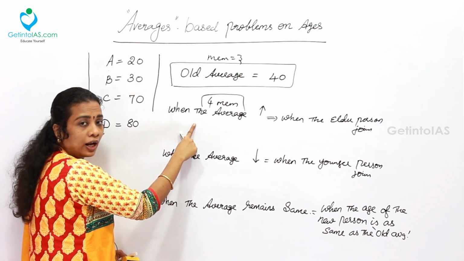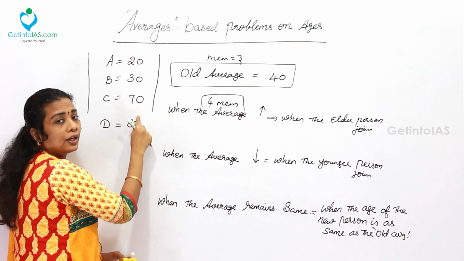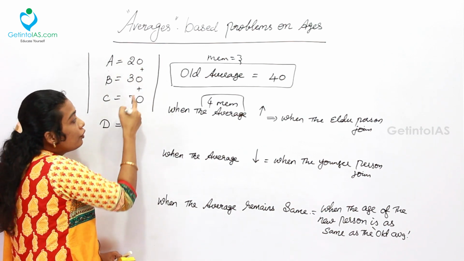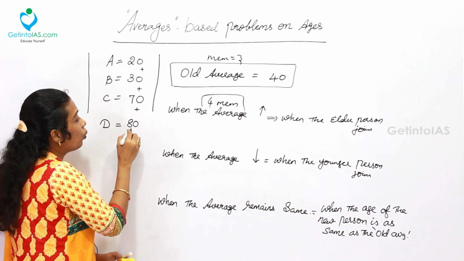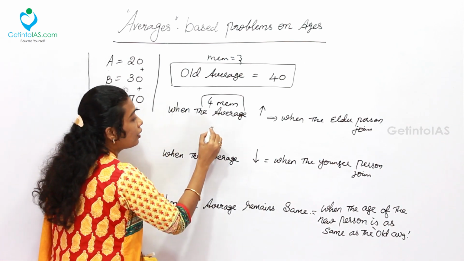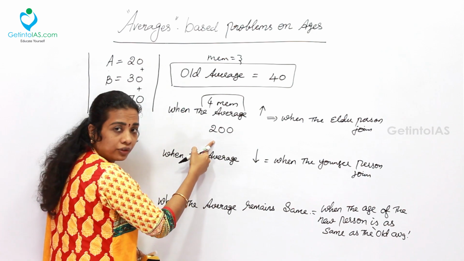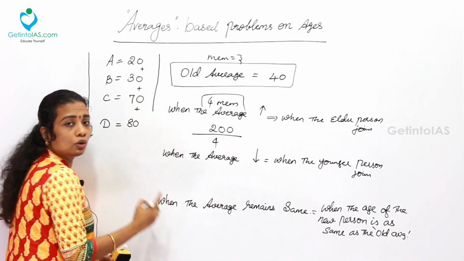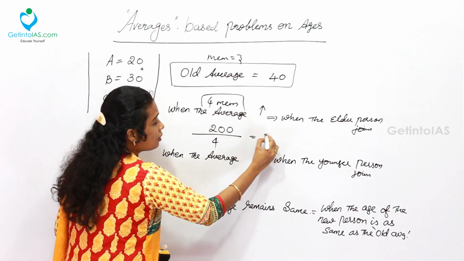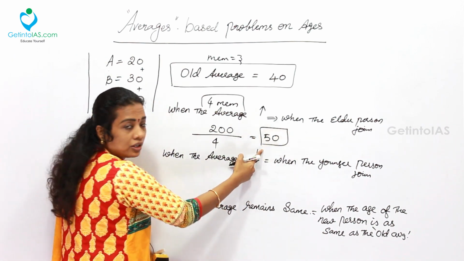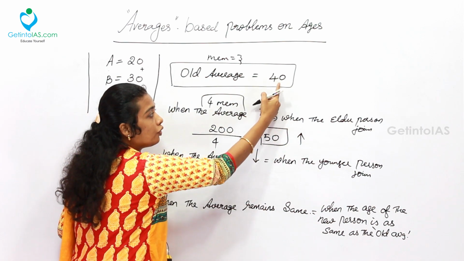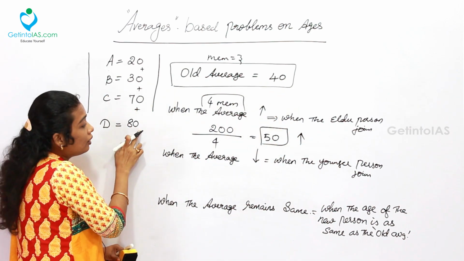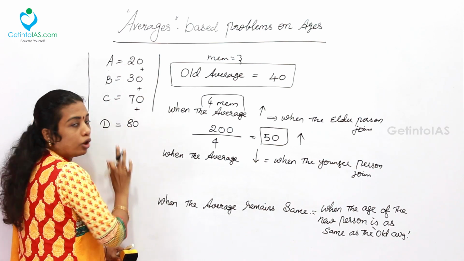Now what is the formula for average? Sum of all the ages. So 20 plus 30 which is 50, 50 plus 70 which is 120, 120 plus 80 is 200. So 200 is the sum of the observations divided by how many members? 4 members, 4. Now what is the average here? 5 times 0. So new average is 50 which is increased. 40 to 50 is the increased value when the new person who is the elder one joins the group.